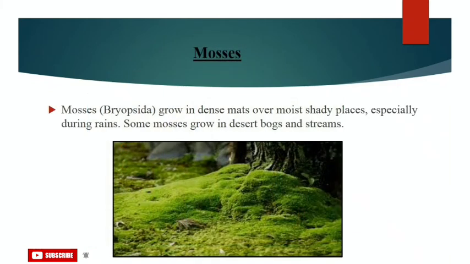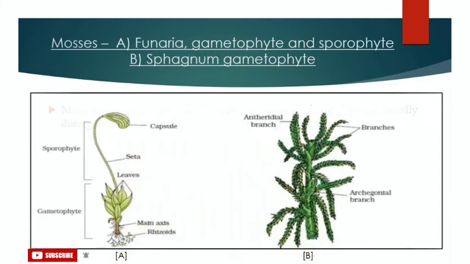Now, the second type of bryophyte is mosses. Mosses grow in dense mats over moist shady places, especially during rains, and some of them also grow in wet grounds and streams. As you can see in your picture, this is how they grow, forming a dense mat. This image represents some examples of mosses: A is Funaria, gametophyte and sporophyte, and B is Sphagnum gametophyte.